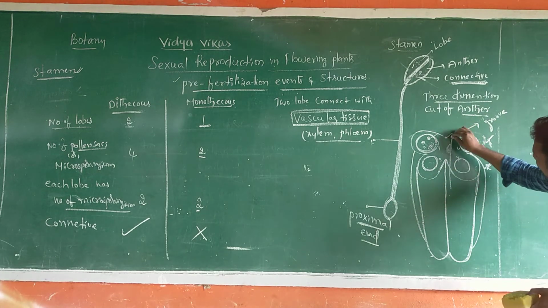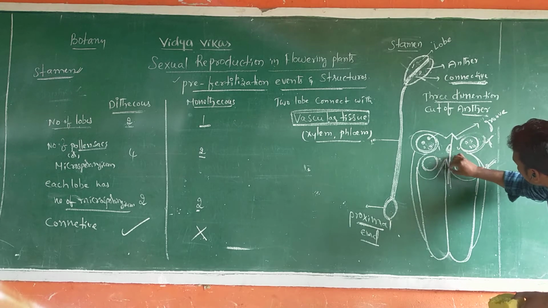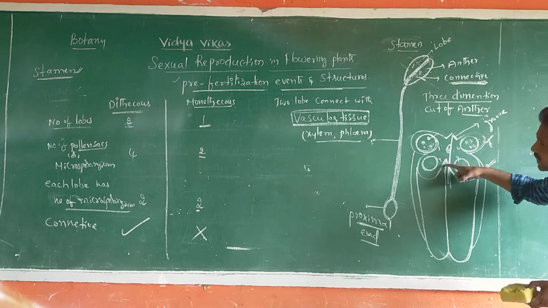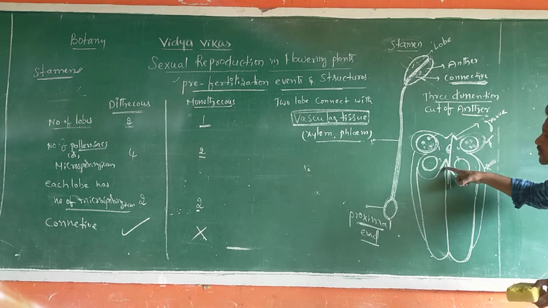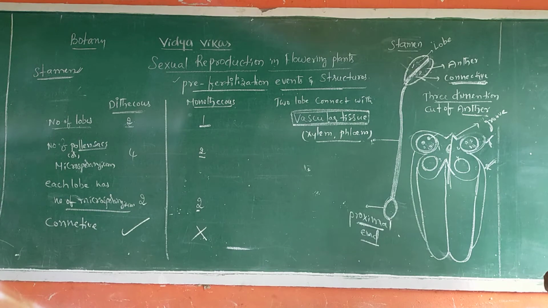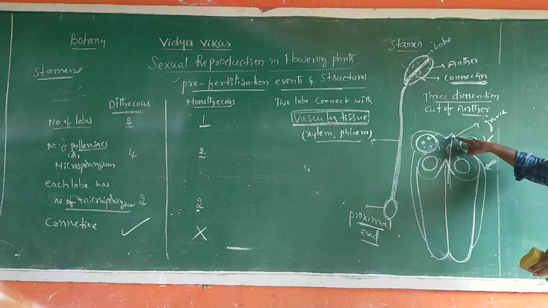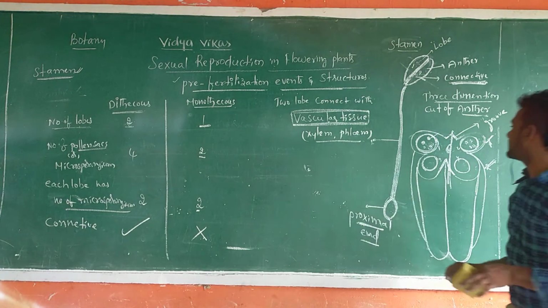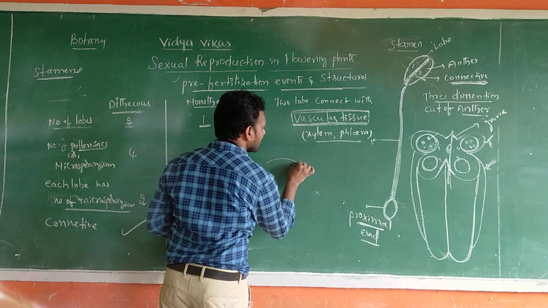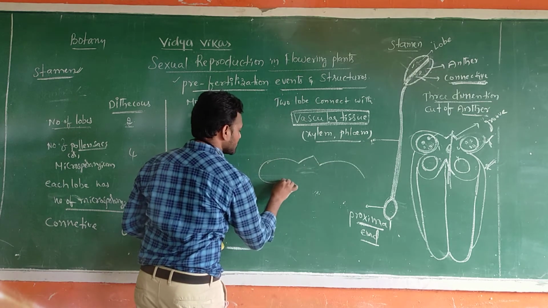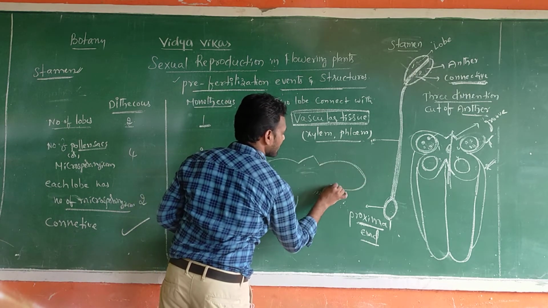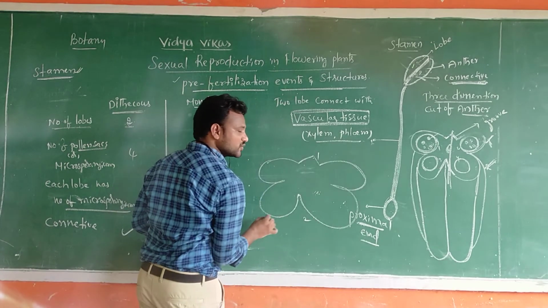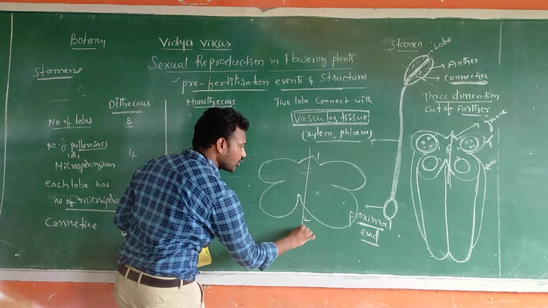This is longitudinal groove. Here, you observed, sir, 2 longitudinal grooves present only in dithecous anther, not in monothecous. You observe like this. This is groove, sir, 1 groove. This is second groove, sir. So this is a longitudinal groove.